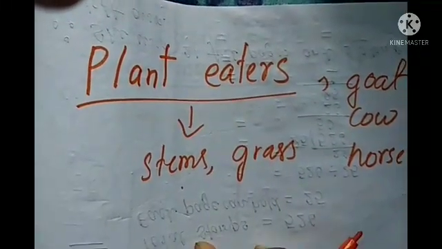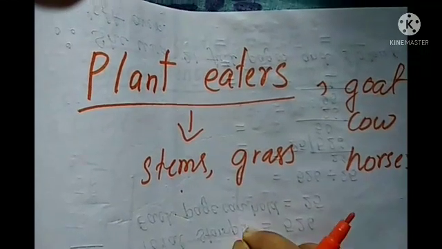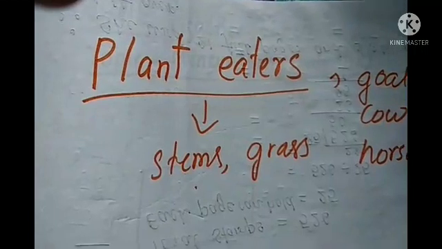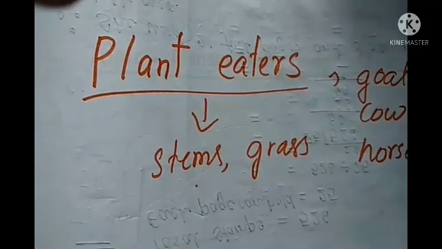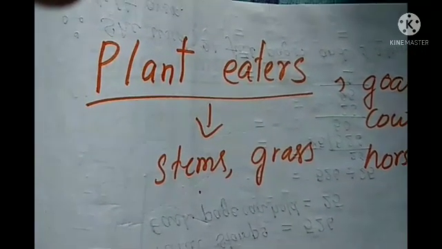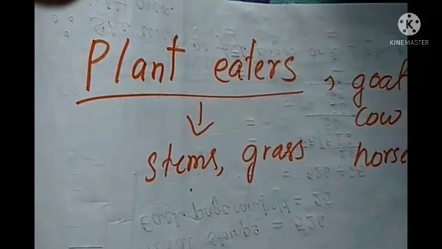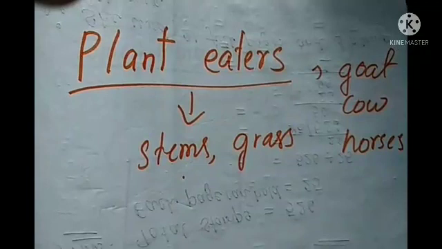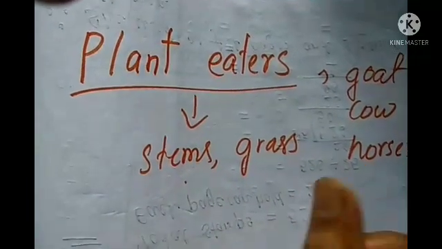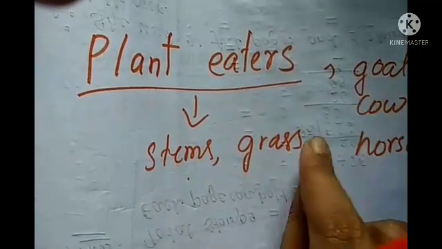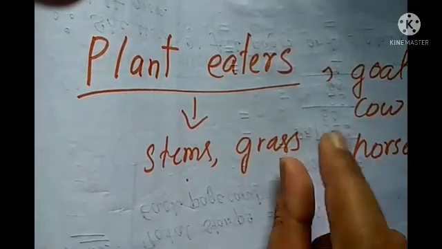And their back teeth are broad and used for grinding and chewing. So they grind their food between the lower and upper grinding teeth, which are called molars, by moving their jaws in a circular motion. If you have seen a cow or buffalo, they move their jaws in a circular motion, not up and down. Not like that, in a circular motion.